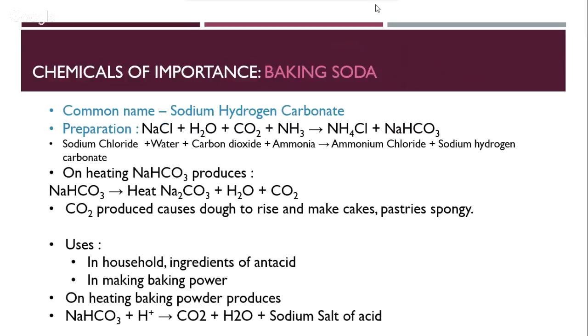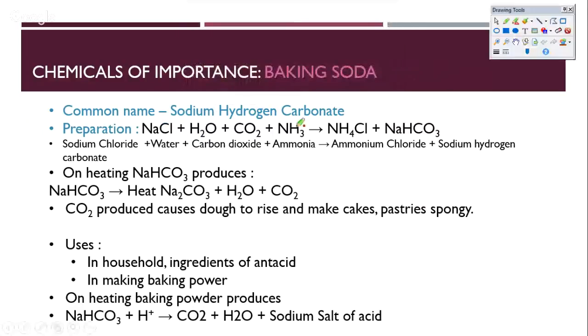The next is baking soda. Baking soda is nothing but sodium bicarbonate. Now, whether it is a preparation of sodium carbonate or bicarbonate, both of them come from the same process. This process we typically call the Solvay process, where NaCl plus H2O plus CO2 plus ammonia, four ingredients, are used in the end to give out ammonium chloride and sodium bicarbonate. And if we keep on heating sodium bicarbonate, we end up getting sodium carbonate, right? Plus water plus CO2.